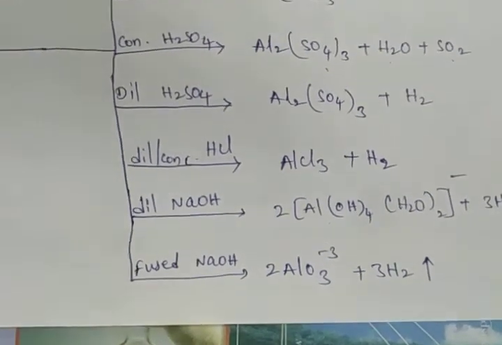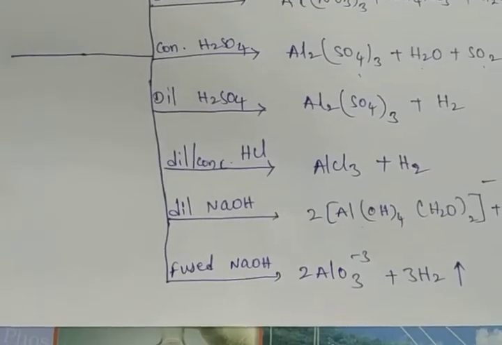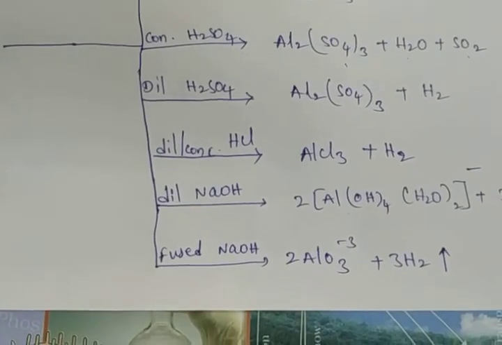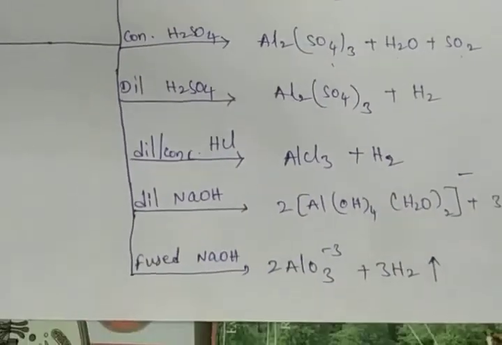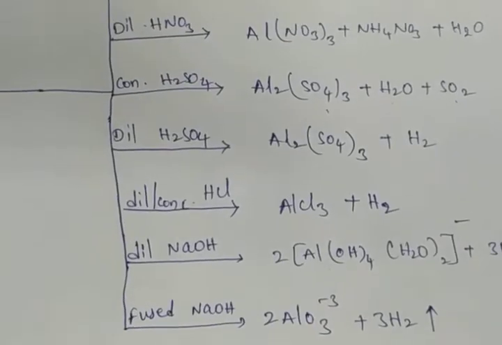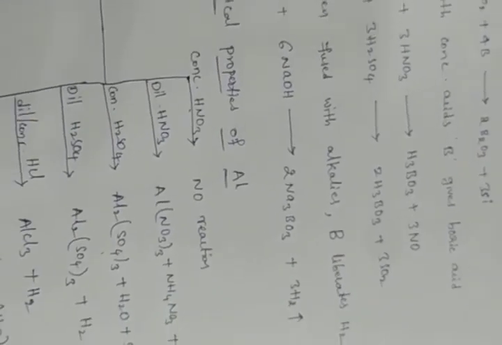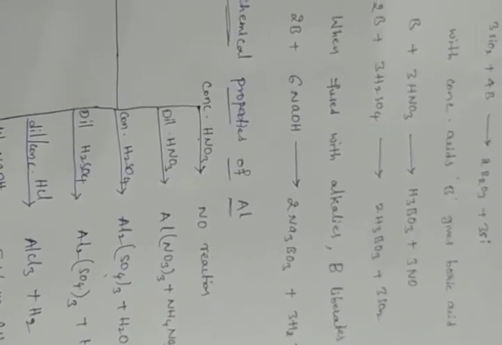Okay, aluminium reacted with fused NaOH to form aluminium oxide and 3 moles of hydrogen. Okay, this is about the reducing property and chemical properties of aluminium.